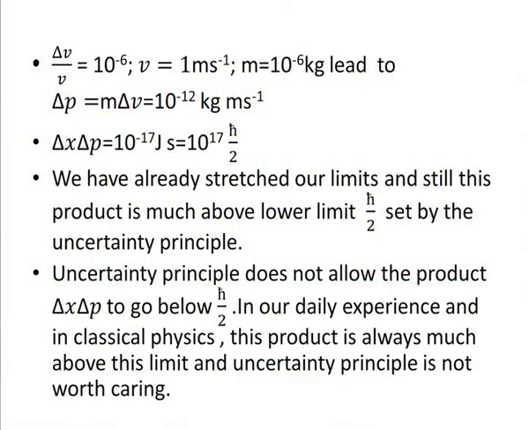You put V is 1 meter per second, you put mass as 10 to the minus 6 kg pertaining to the dust particle, and you have delta P is equal to m delta V, which is 10 to the power minus 12 kg m second inverse. Delta x delta P is 10 to the power minus 17 joule second, and it is 10 to the power 17 h bar by 2.